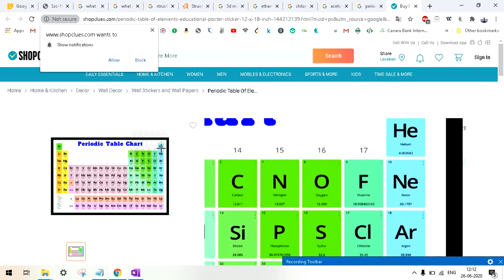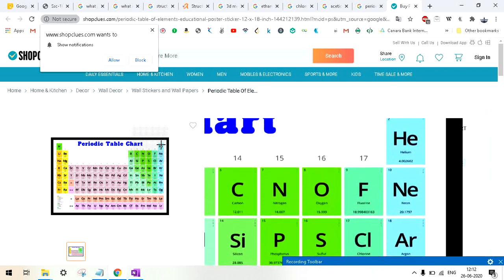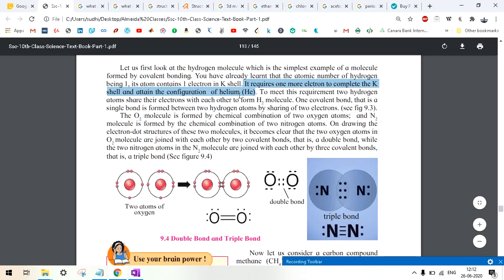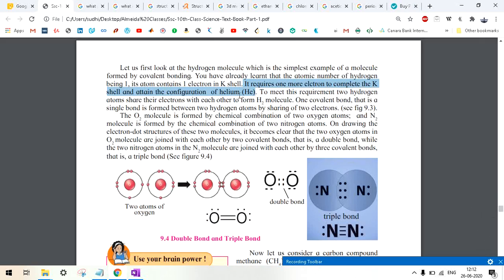So by just having 1 more electron, helium becomes a noble gas. So hydrogen also, to achieve the electronic configuration of noble gas helium, tries to have 2 electrons. So to meet this requirement, 2 hydrogen atoms share their electrons with each other to form the H2 molecule.